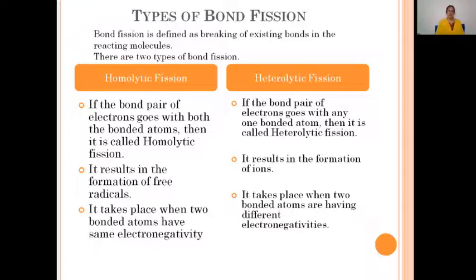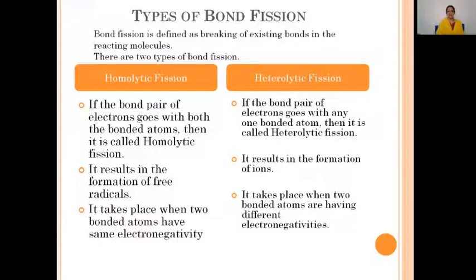Now let us see the homolytic bond fission. In homolytic bond fission, if the bond pair of electrons goes with both the bonded atoms, then it is called homolytic bond fission. If the bond pair of electrons goes with any one bonded atom, then it is called heterolytic bond fission. So the difference is, here the bond pair is equally distributed, and here the bond pair is unequally distributed between the two atoms.